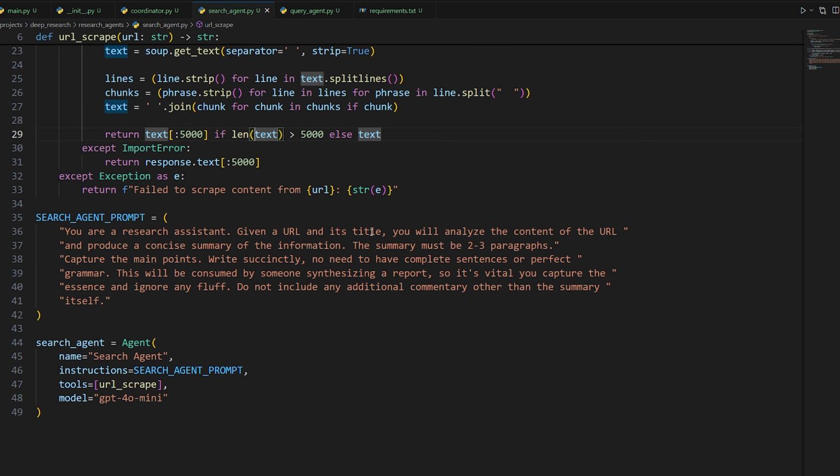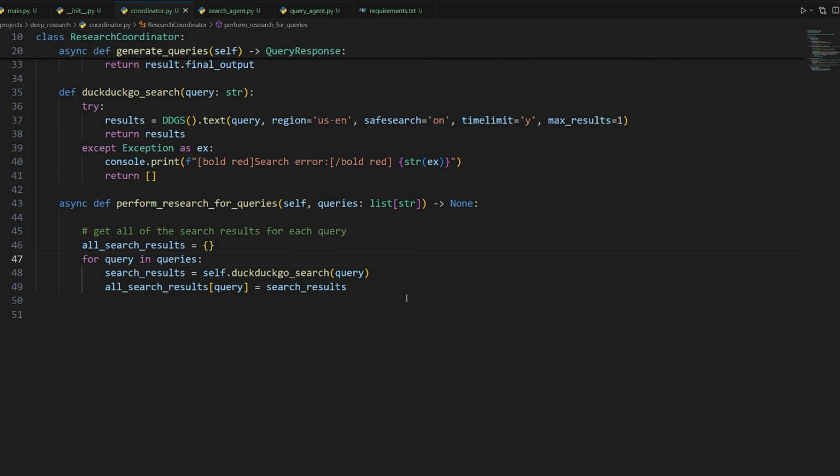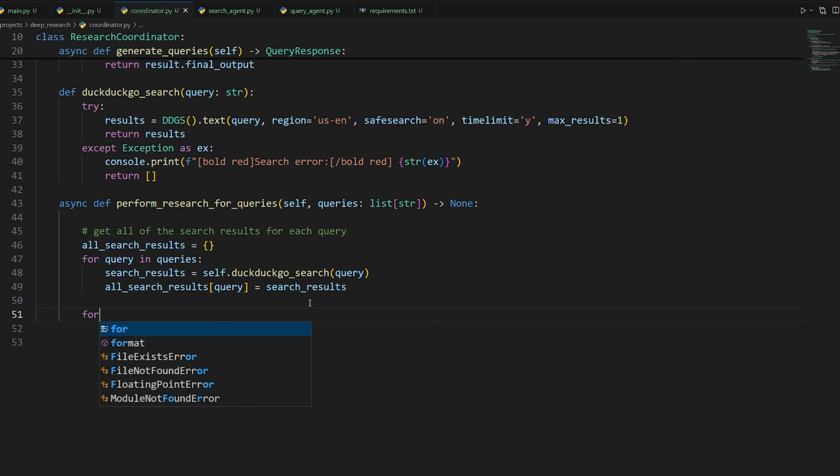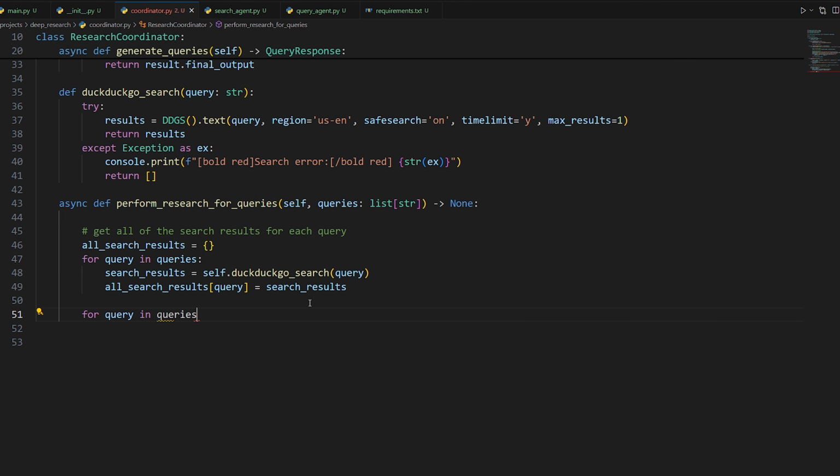So now that we have our agent here, let's go in and actually use it in our coordinator. For every search result that we have, for every URL, we want to send it to the agent and then get the summary and store it. So we'll do for query in queries. And then for each query, we're just going to print out the current one that we're searching for with this piece of text here: searching for query. So it's going to pretend like it's searching even though it already did it above. You could do it here if you want to. It's really up to you.